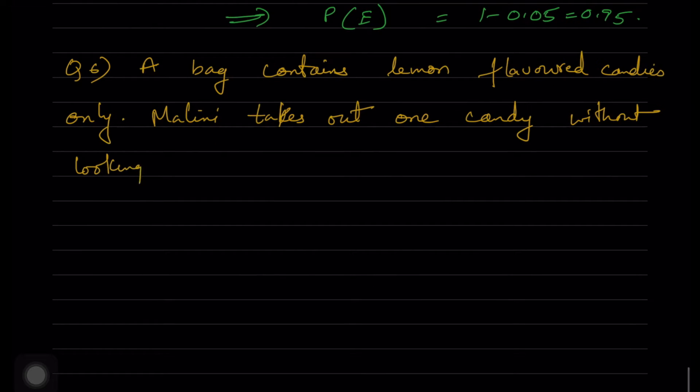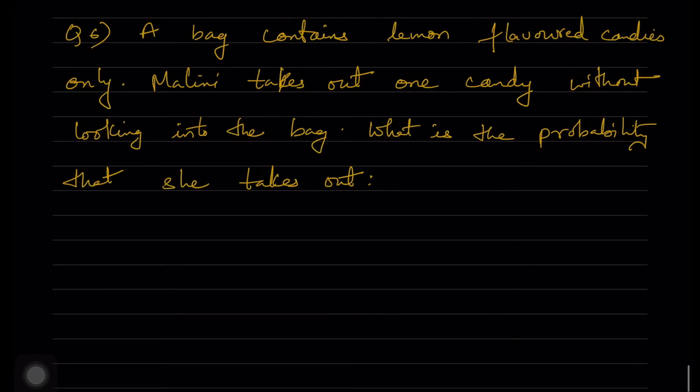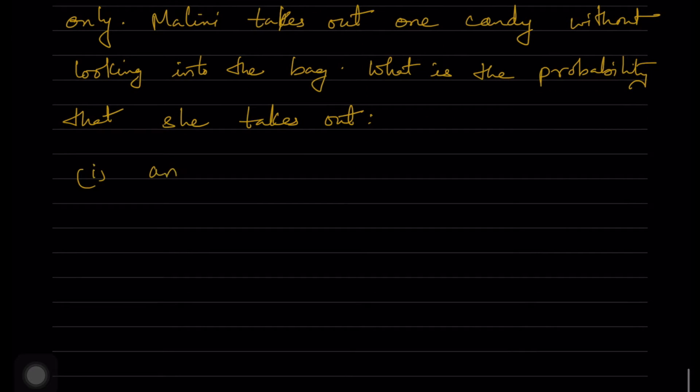So Malini takes out one candy without looking into the bag. What is the probability that she takes out an orange flavored candy is the first bit, and the second bit is a lemon flavored candy.